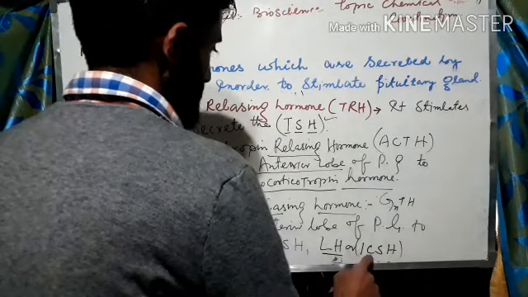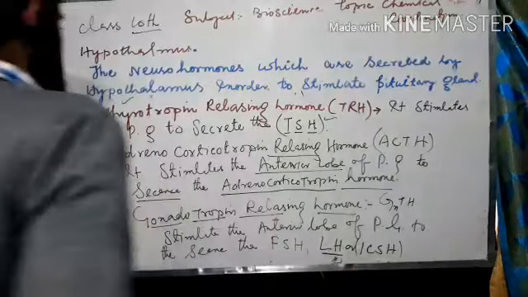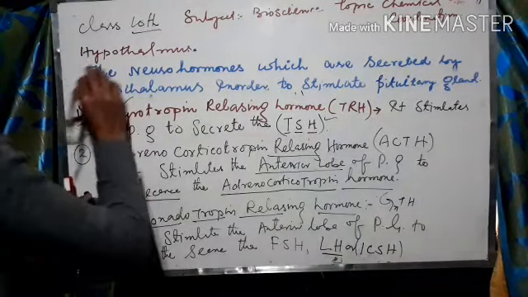ICSH is interstitial cell stimulating hormone, which is going to stimulate the Leydig cells.